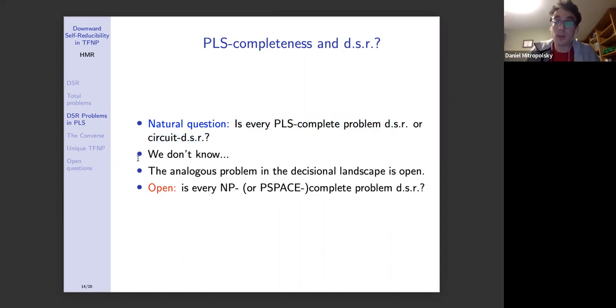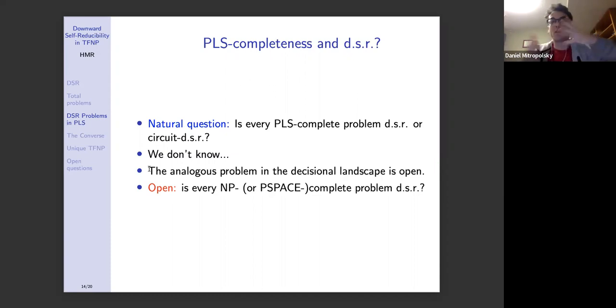The answer is we don't know, because we don't really know how to show something like that. One of the main reasons is that d.s.r is a property that is not preserved under polynomial time reductions. It's a very simple reason: when you apply a polytime reduction, the instance you get of the problem you reduced to could have blown up.